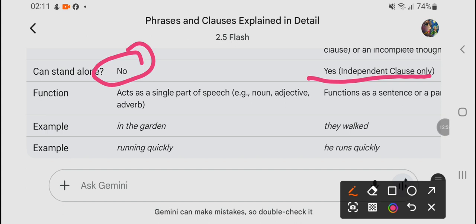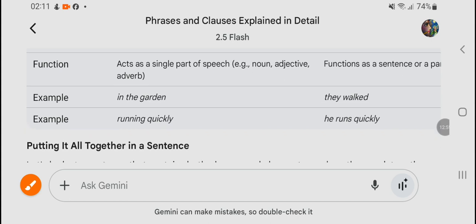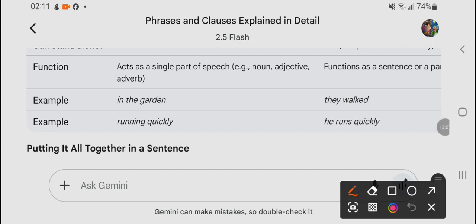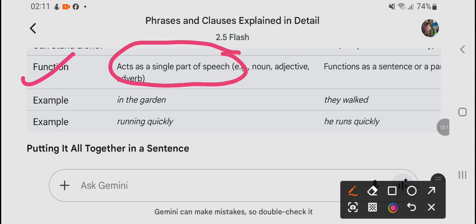Of course, a dependent clause cannot. Now, if we talk about function, a phrase acts as a single part of speech: noun, adjective, adverb. So this is just one part of speech.